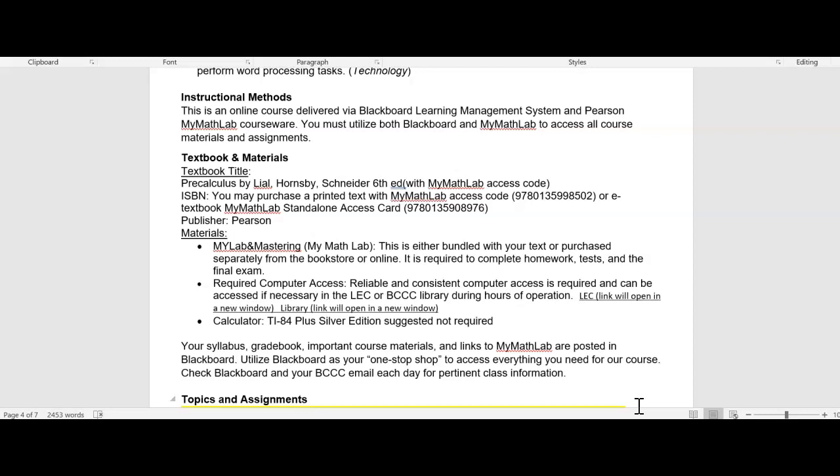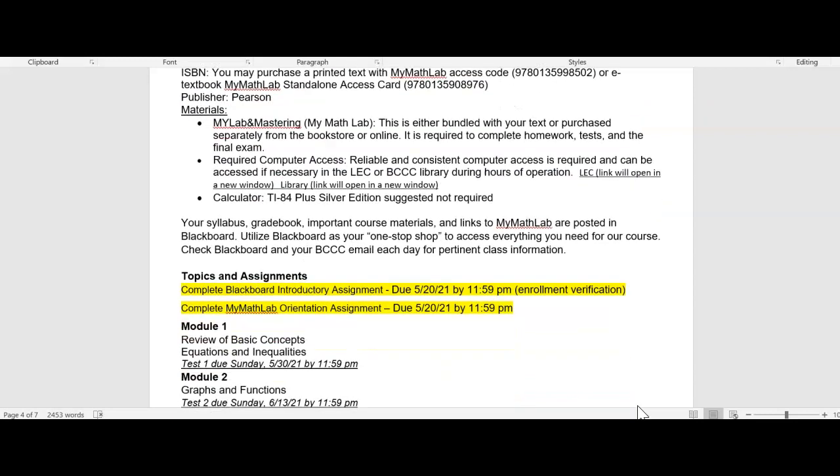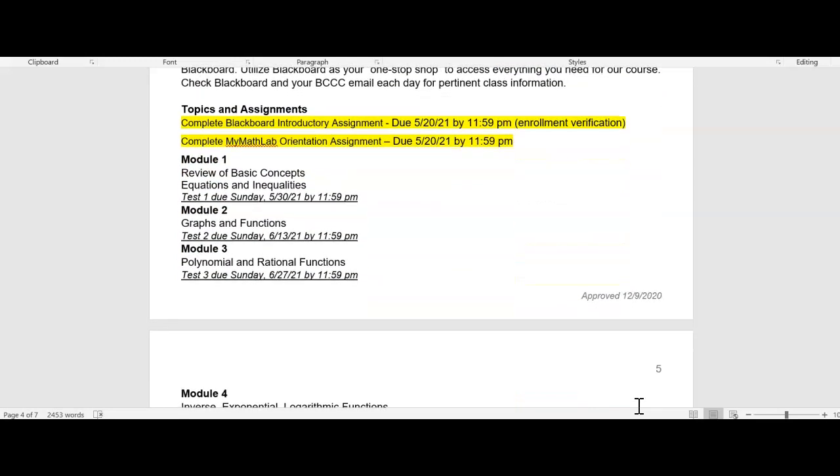Okay, if you're buying your textbook and code from an outside source other than our bookstore, be careful and make sure that whatever textbook you order comes with the access code. Our schedule, our pacing guide, is given here. Make sure you complete the introductory assignment by the 20th and the MyMathLab orientation assignment also by the 20th.